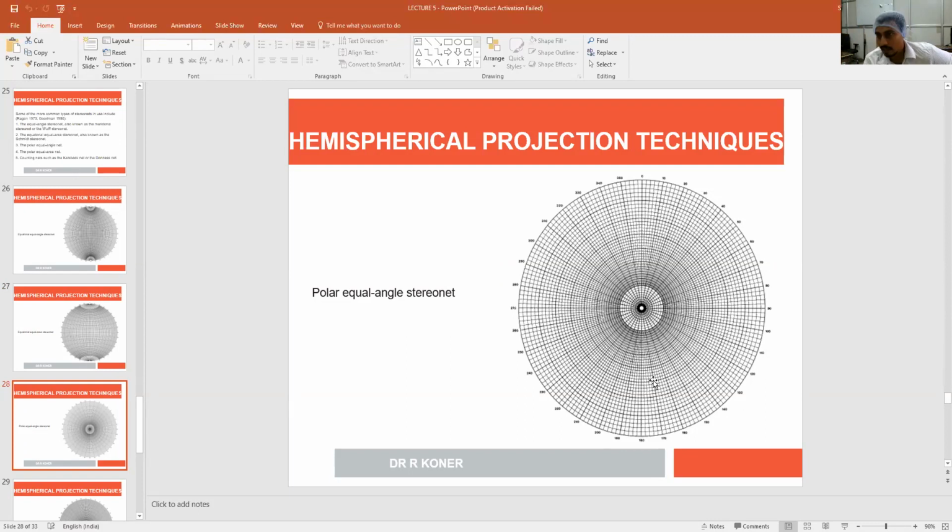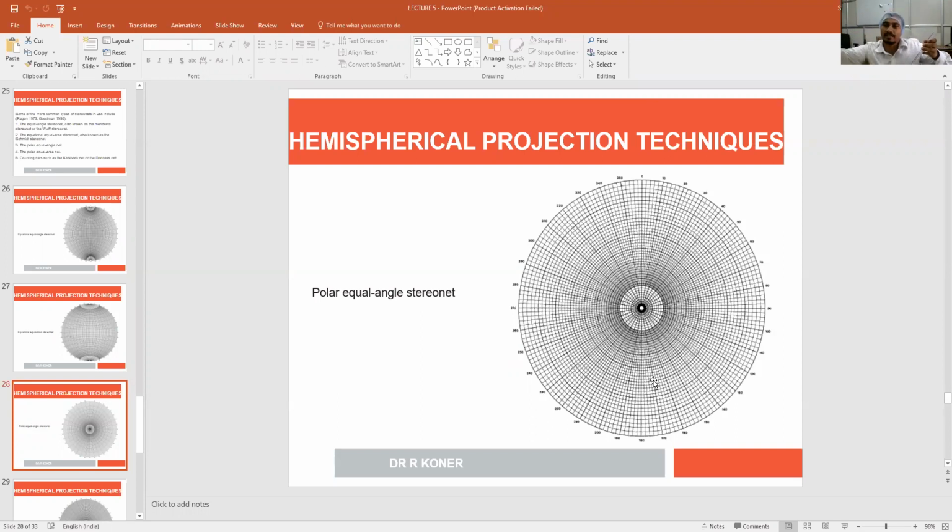What is a pole? That I will again explain to you. Plotting the pole is a point feature. This is a plane. So a plane has a dip and a dip direction, which can be represented by a great circle in equatorial projection system, that is equal area and equal angle.